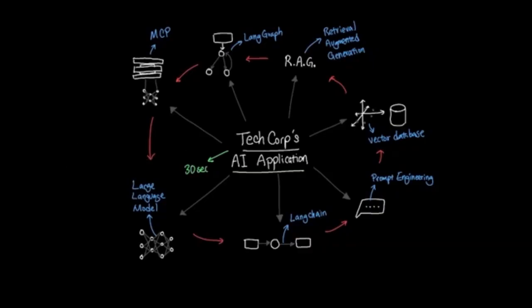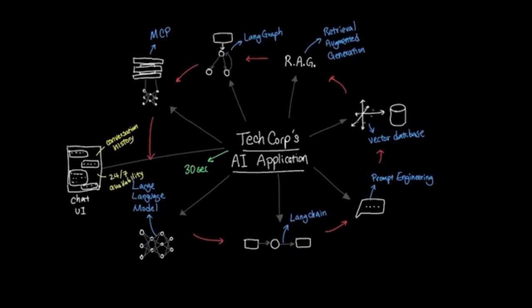And we also have higher accuracy using context-aware semantic search like RAG. And finally, the chat application UI allows users to have more satisfaction in working with a tool that can help keep track of conversation history and better intuition overall. And the availability for this is 24/7, as long as the application is running. And this is